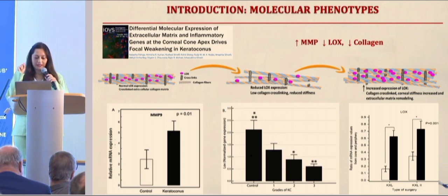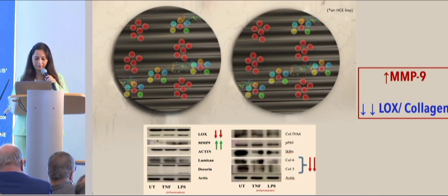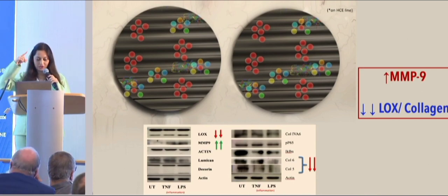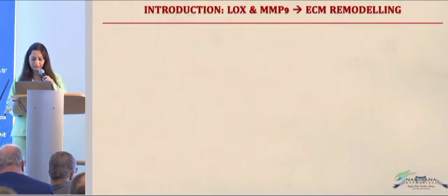So MMP9 and lysyl oxidase are very important in keratoconus, when you are keeping patients under observation, or you have done cross-linking, or you are going to observe them post-cross-linking. This is a study done on a human corneal epithelial cell line: if the MMP9 level, which is the inflammatory marker, is on the higher side, then it reduces lysyl oxidase. The collagen fibrils start slipping away, and it also reduces the levels of collagen fibrils, and that makes your cornea weaker, and the weakness keeps increasing with time.